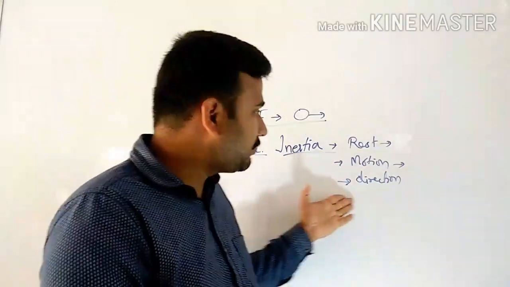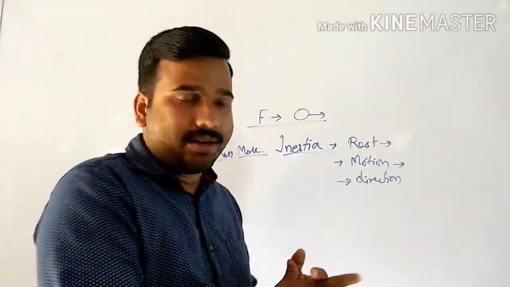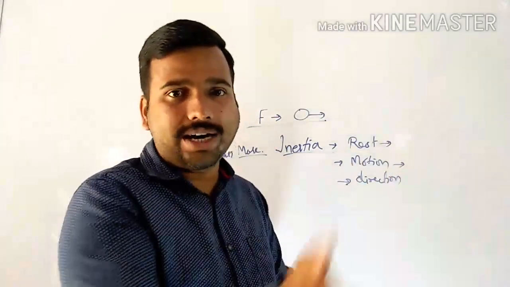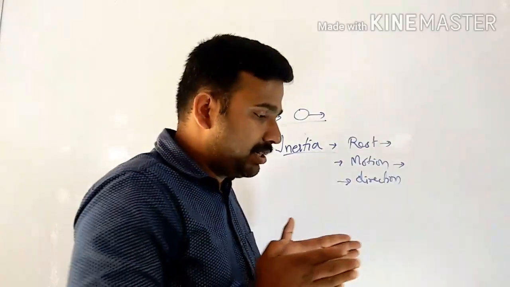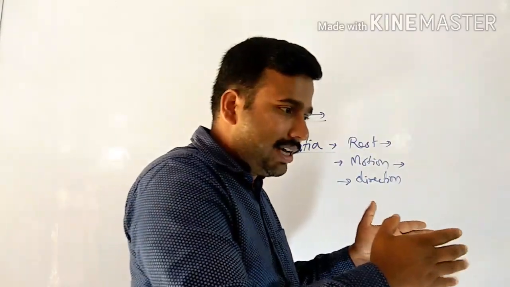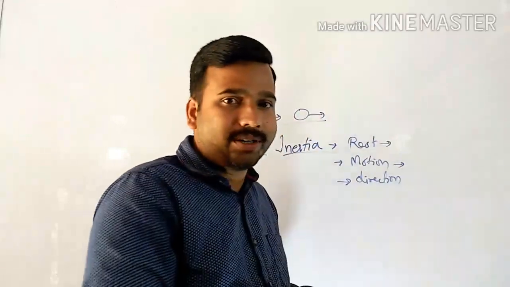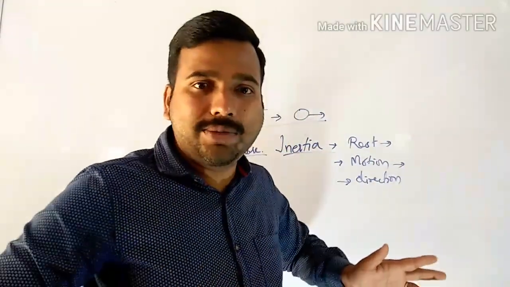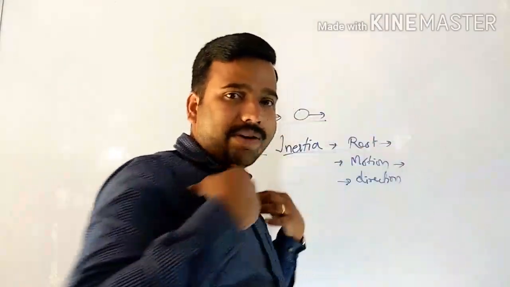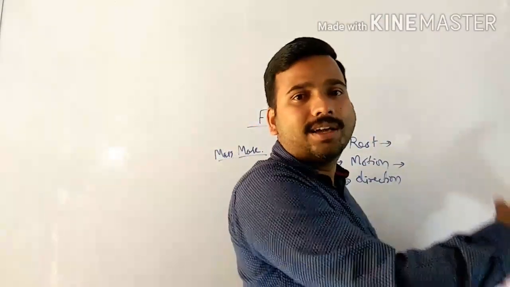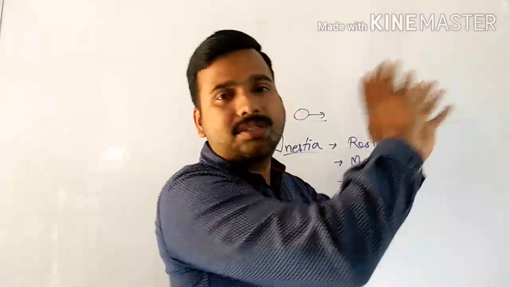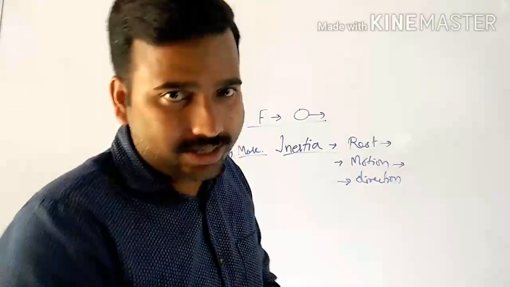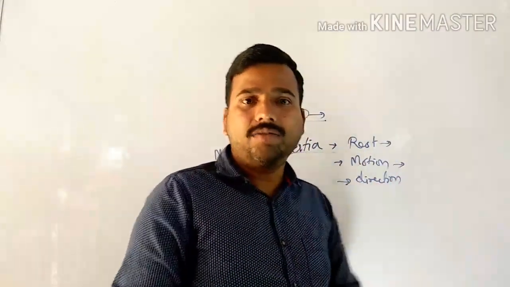Suppose, for example, you are traveling in a bus and the bus takes a sudden sharp turn, either left or right. What will happen? The bus is moving in a straight lane and the driver takes a sharp turn at very high speed. The bus, as a result of the mechanical force exerted by the engine, moves very fast, but our body, which was moving in a straight line, wants to remain in the same straight line motion. So as a result, we will get thrown in the outward direction. So this is about inertia of direction.